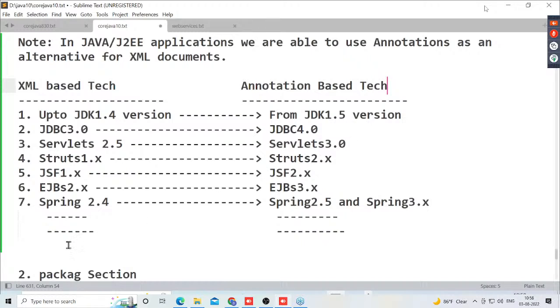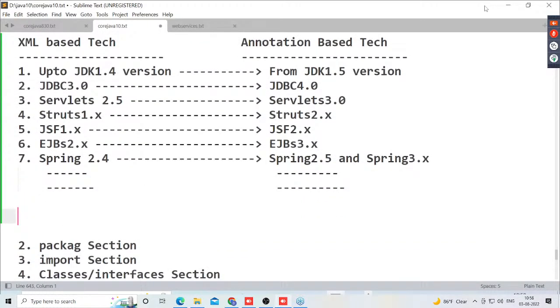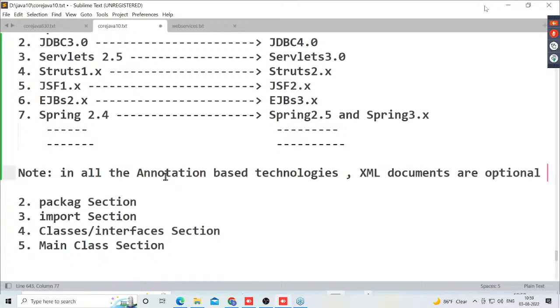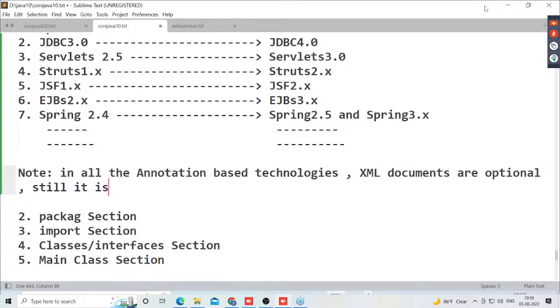Okay. One more note I'm telling you. In all the annotation based technologies, XML documents are optional. Still, it is possible to use XML documents as per the requirement.